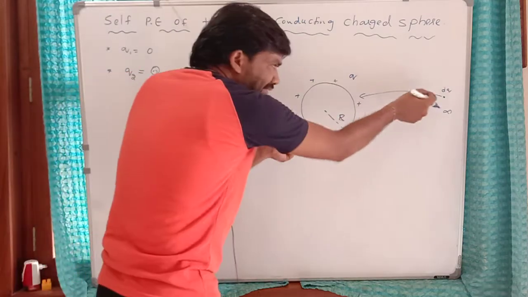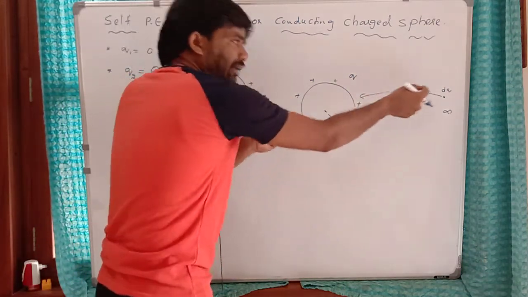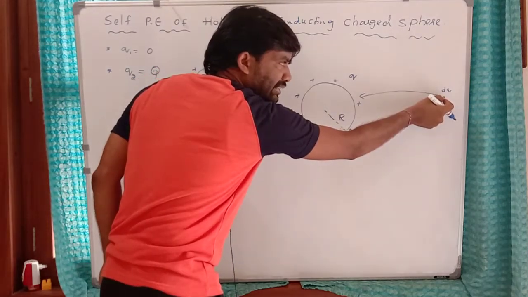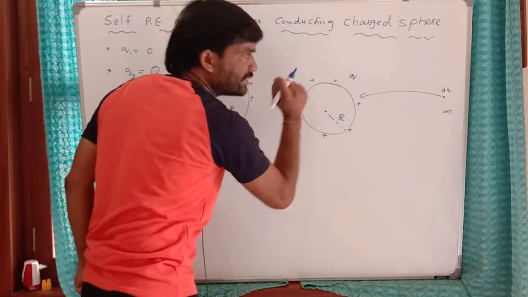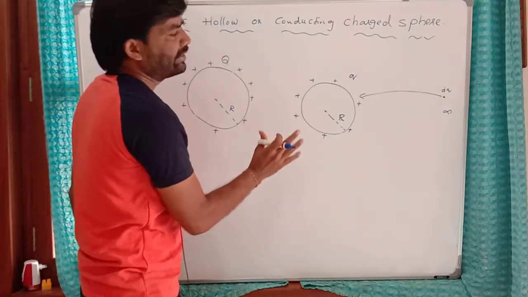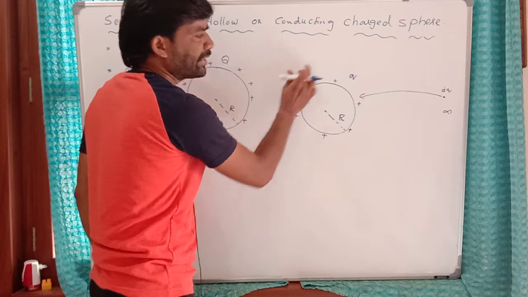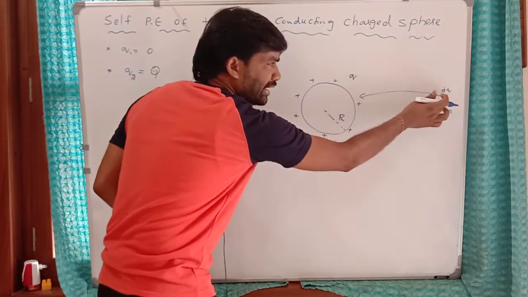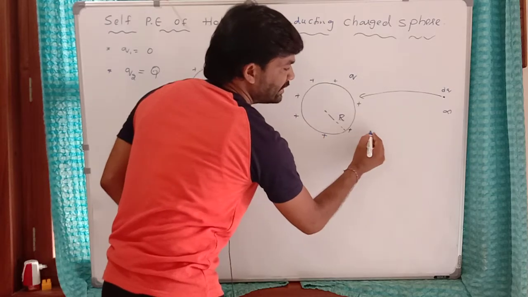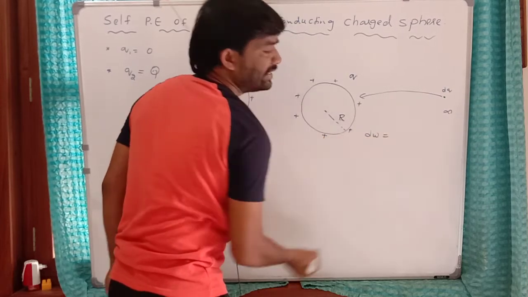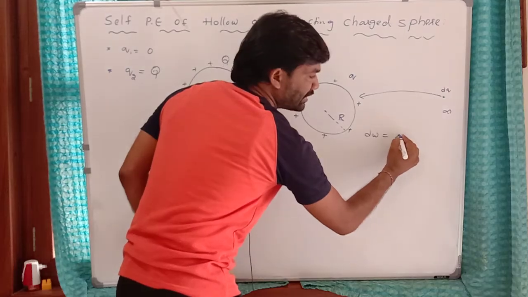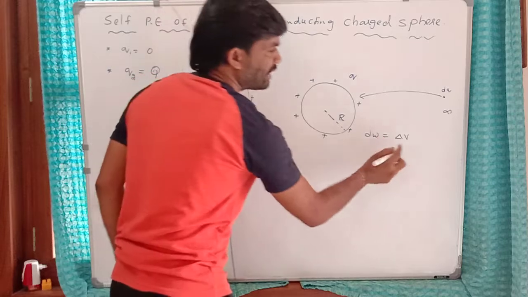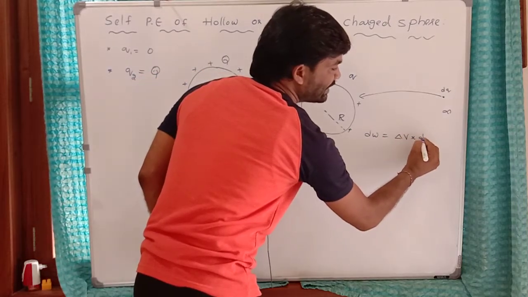While bringing this dq onto this, I am going to write the equation for the work to be done to bring this dq charge from infinity to this surface, at the moment at which the charge present on this sphere is q. The work to be done is dw. dw is equal to the potential difference between the two points between which the charged particle is moved, times the charge moved, dq.